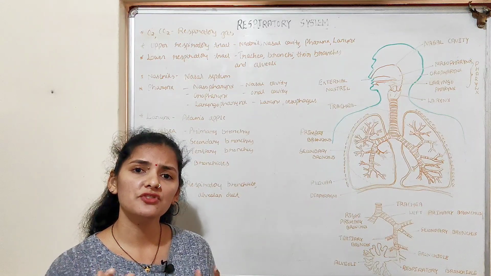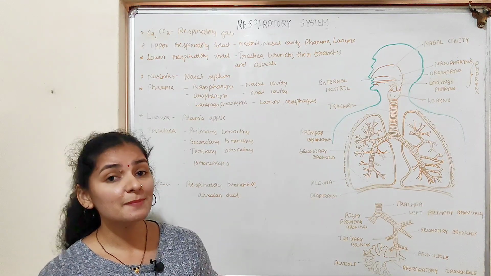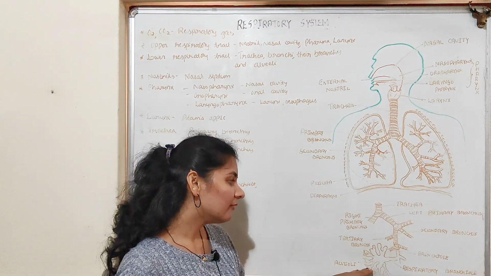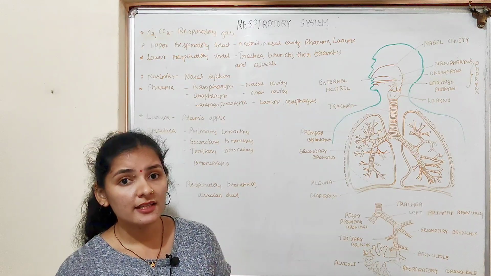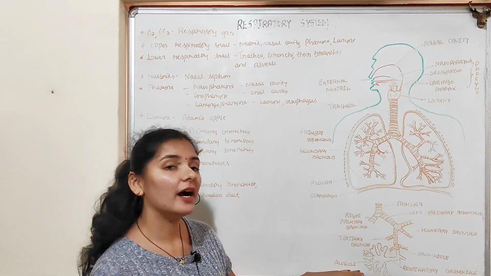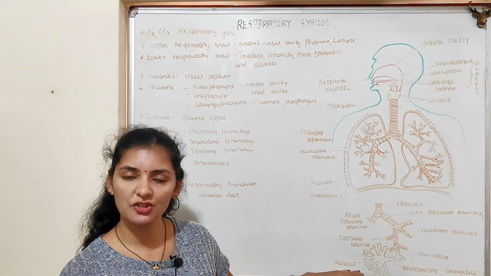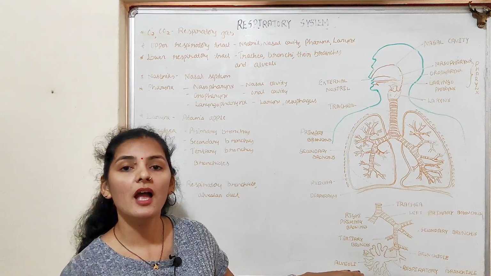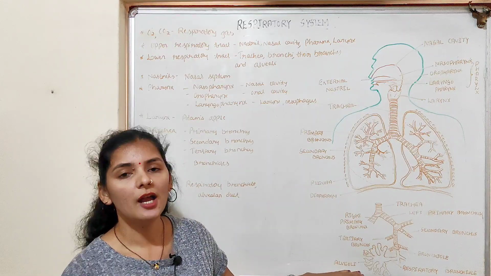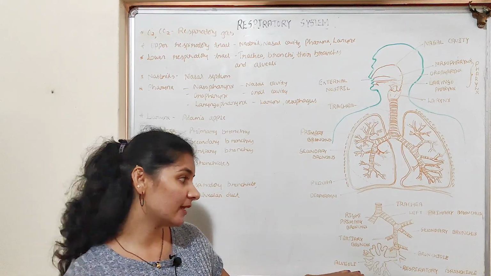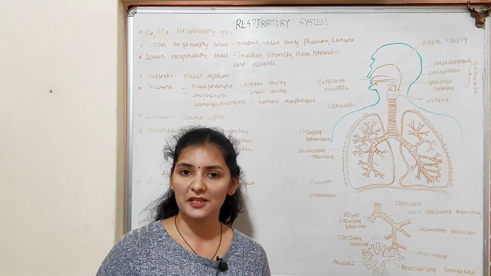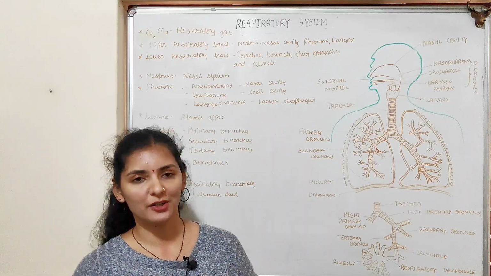Then where does the diffusion or exchange of gas take place? Yes, it is in the respiratory zone, or exchange part, of the respiratory system, which is nothing but the alveoli and its ducts. The exchange of oxygen and carbon dioxide between the blood and the atmospheric air takes place only in the alveoli part and its duct part, which is known as the respiratory zone, respiratory part or exchange part of the respiratory system.